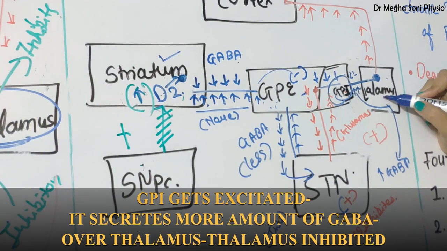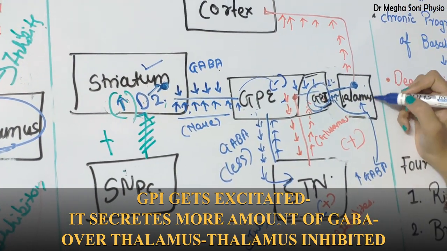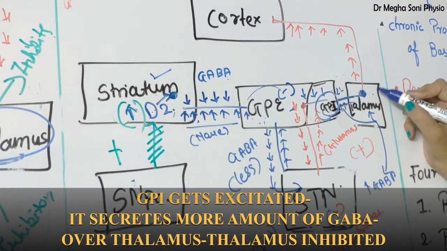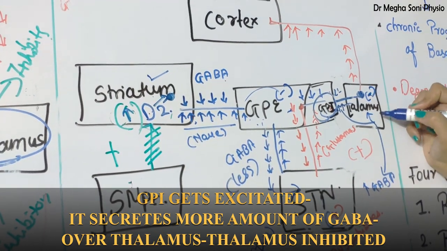Now, as more GABA is secreted over the thalamus, the thalamus is inhibited.